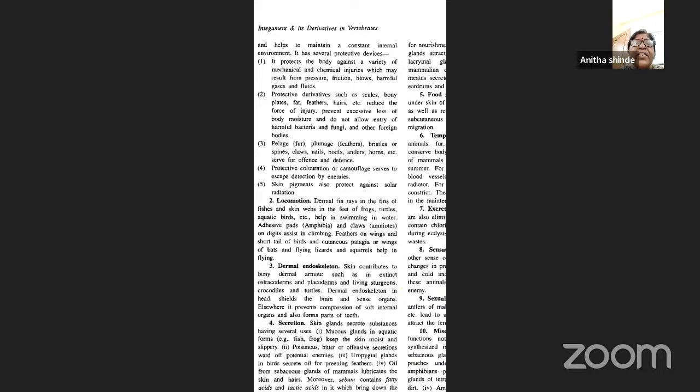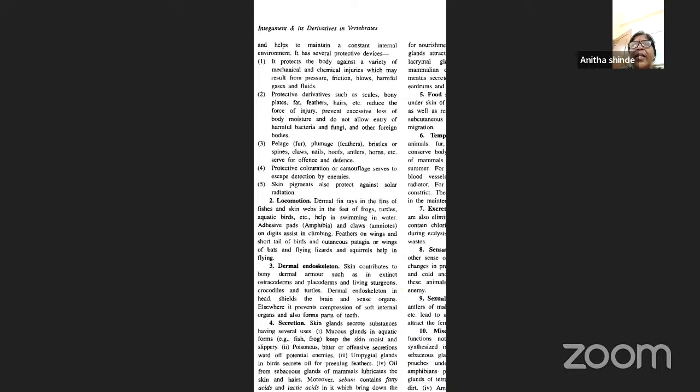So the protective derivatives such as the scales, bony plates, fat, feathers, hairs, etc., reduce the force of injury. They also prevent excessive loss of body moisture and do not allow the entry of harmful bacteria, fungi and other different foreign bodies. So it not only helps against the various chemical and mechanical injuries, but also, as I told you, the integument has a lot of derivatives.